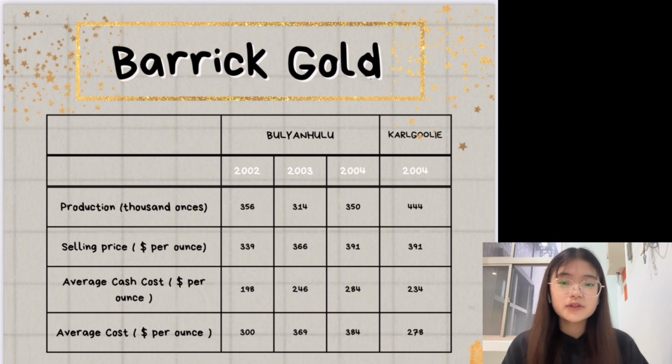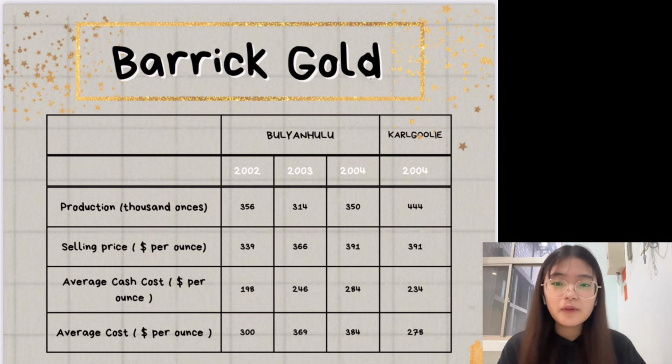How is it developing? Currently, Barrick Gold has two mines, namely the Bulyanhulu mine in Tanzania and the Kalgoorlie mine in Australia. The following table reports information on selling price and cost for the two mines. Barrick Gold's selling price is different from the spot price because part of its production is sold through long-term contracts and also because of the company's use of hedging.